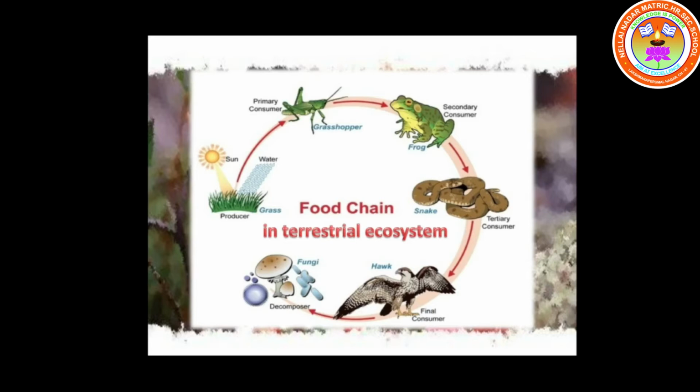So this is the food chain seen in terrestrial ecosystem. Here you can see the plants are eaten by the grasshoppers, and the grasshoppers are eaten by the frog, and the frogs are eaten by snake, and the snakes are eaten by the hawk, and finally hawk is decomposed by the microorganisms like bacteria and fungi. So this is the food chain seen in terrestrial ecosystem.